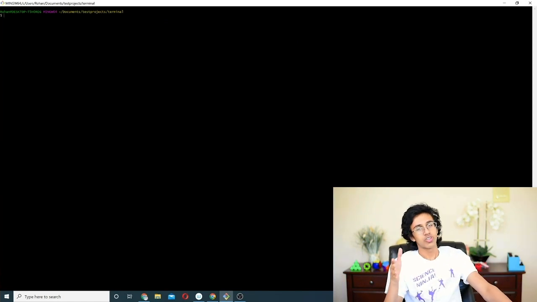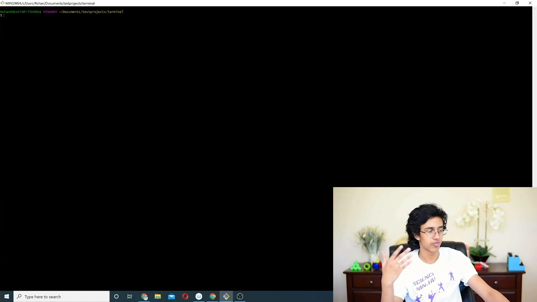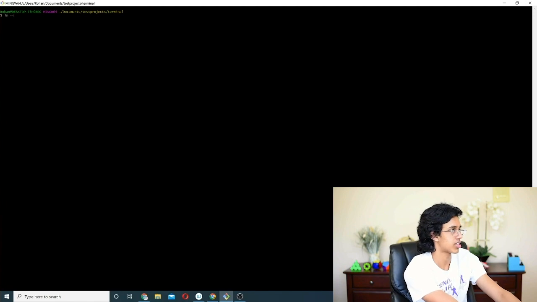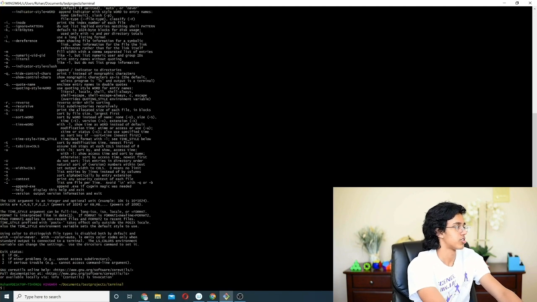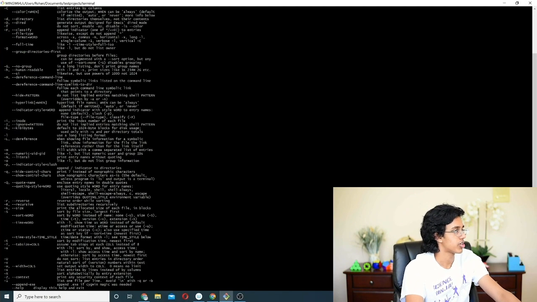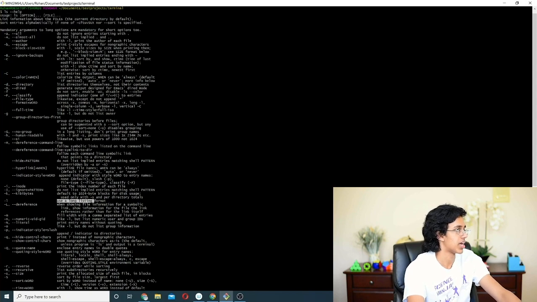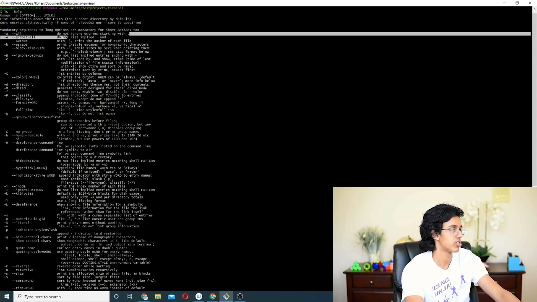One useful thing you could do in terminal is figure out what a function does. So let's say you remember that ls is a thing, but you forgot what it does. All you gotta do is ls --help, and you got all this stuff right here. The -l flag: use long listing format, and we find the -a, all: do not ignore entries starting with the dot.